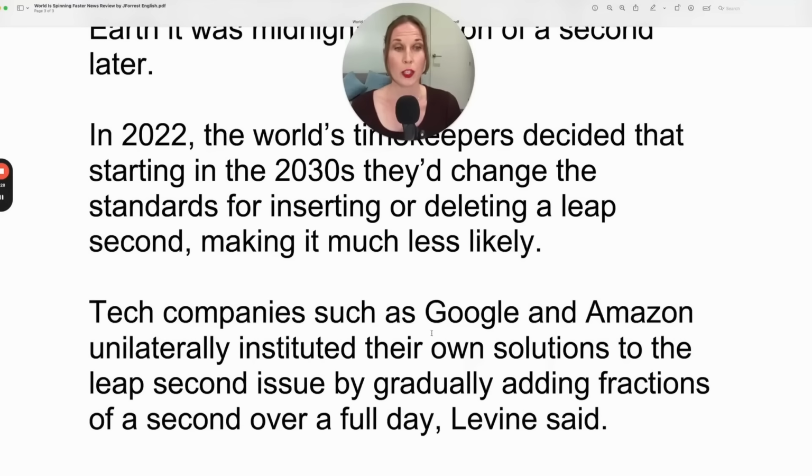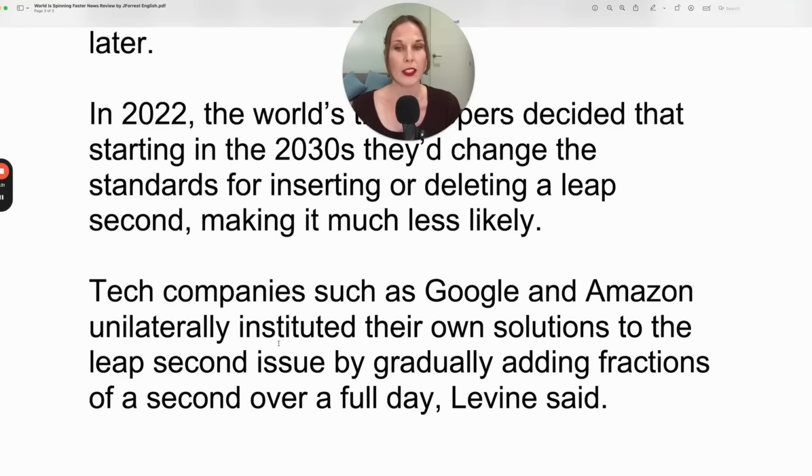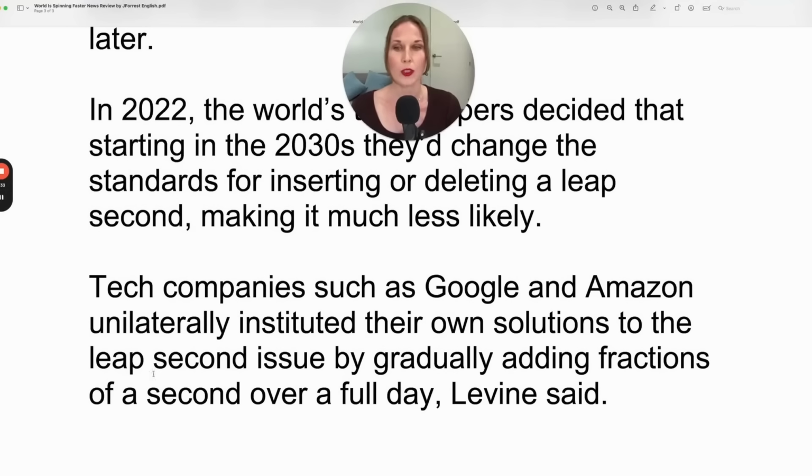Tech companies such as Google and Amazon unilaterally instituted their own solutions to the leap second issue by gradually adding fractions of a second over a full day, Levine said.